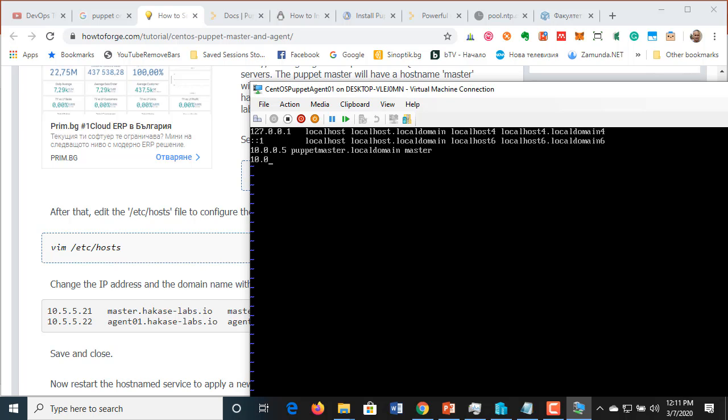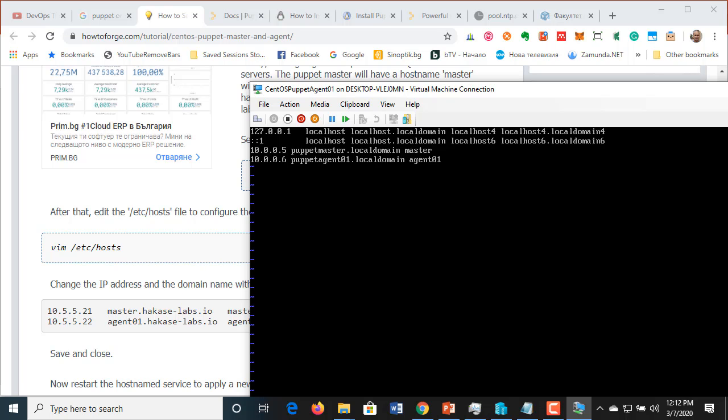And here we have 6, which is gonna be puppet agent 01 local domain, agent 01. Okay, puppet agent 01 local domain, puppet master.